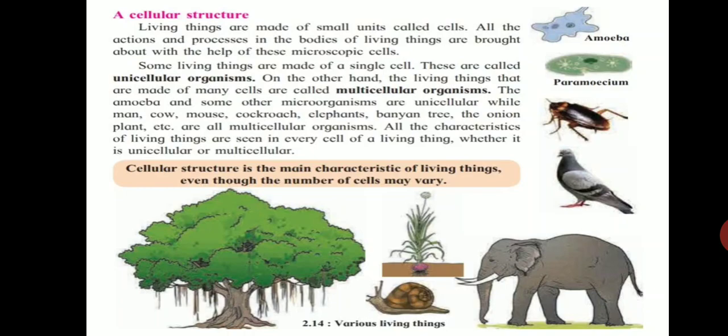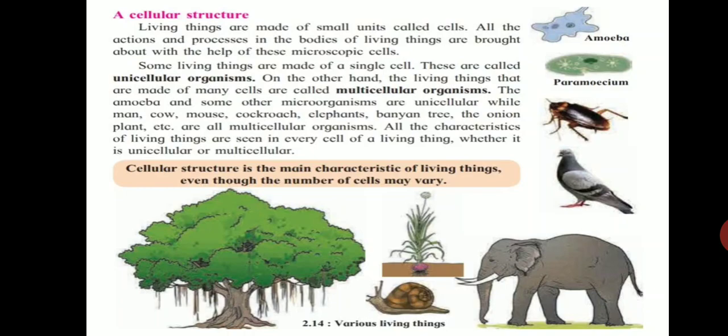There are some living organisms which are made up of only one cell, and because of that these are called unicellular organisms. Examples of unicellular organisms are amoeba and paramecium. These organisms consist of only one cell.